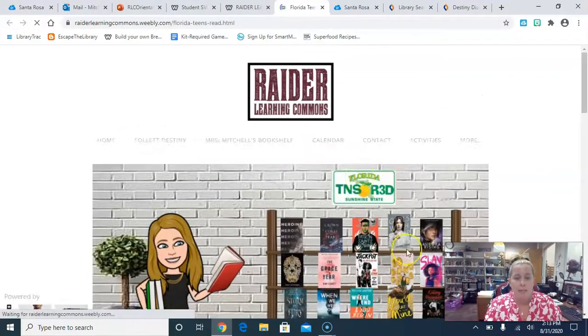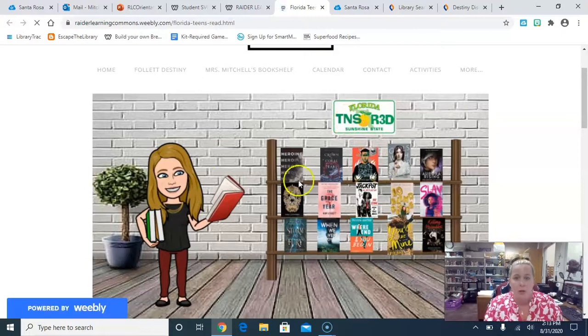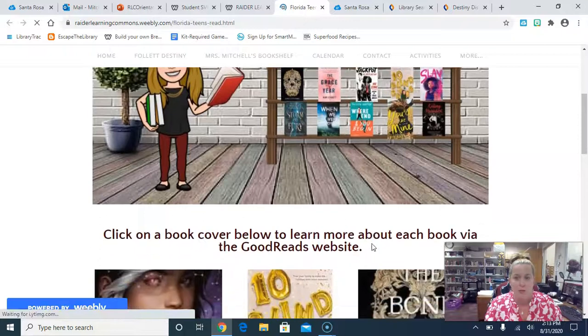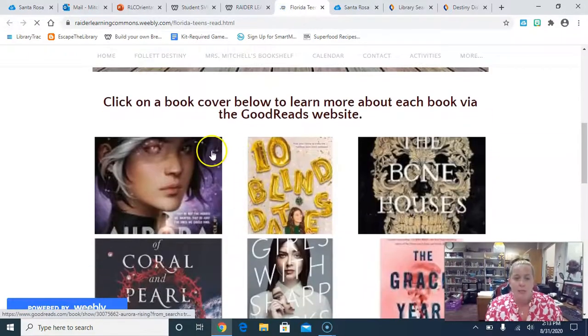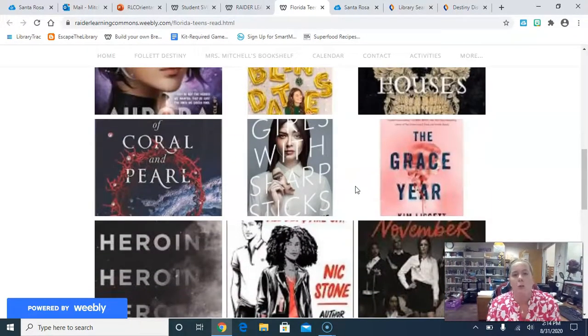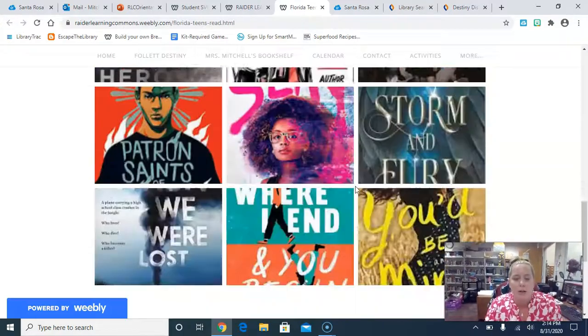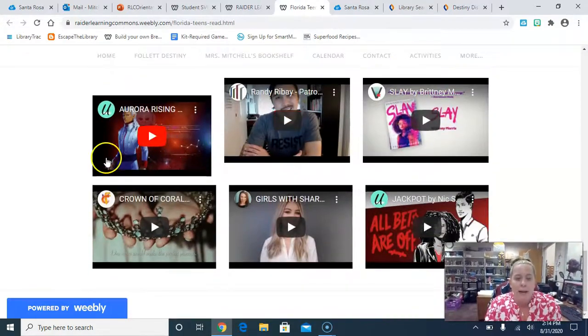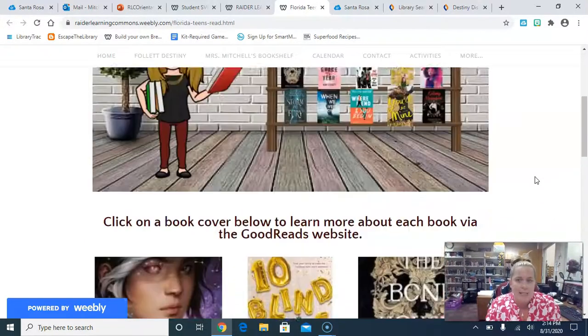So, Florida Teens Read, I have my little Bitmoji classroom set up with my little bookshelf with all 15 Teens Read books. And then if you scroll down, you can click on the cover of the book to learn more about it. It will take you to the Goodreads website that has a description of the book and reviews and other things people have said about the book. So if you're not sure if you want to read one or you want to learn more about it, you can click on there. Also at the bottom, I added some really cool book trailers that I found for some of them. So definitely check those out if you're trying to decide what to read next.